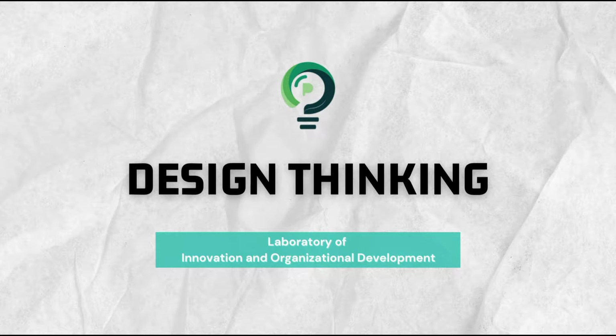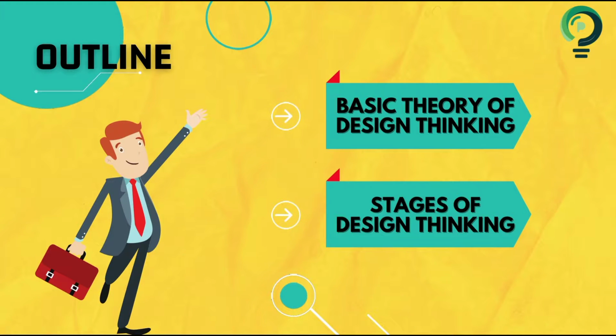On this occasion, we will discuss the material contained in the Design Thinking module. Design thinking is a human-centered approach to innovation for developing a product or company. In the first meeting of this design thinking practicum, we will discuss the basic scope of theory and the stages of design thinking. In design thinking, there are 5 stages, namely empathize, define, ideate, prototype, and test. For more, let's look at the following explanation.